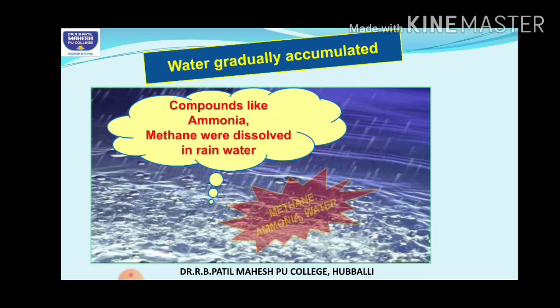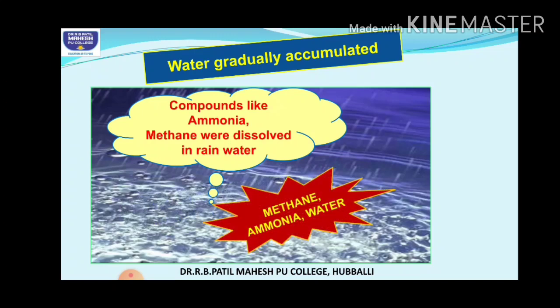So methane, ammonia, and water were the first chemicals to be formed. This is according to the Oparin-Haldane theory. The same thing you have studied previously in the Big Bang theory. Remember, don't get confused, students. Big Bang theory, and this is the Oparin-Haldane theory, which is almost the same.